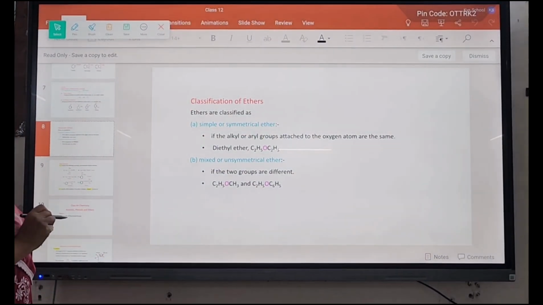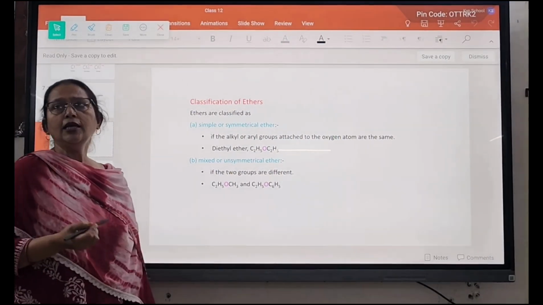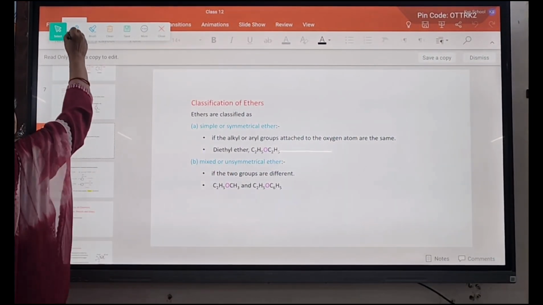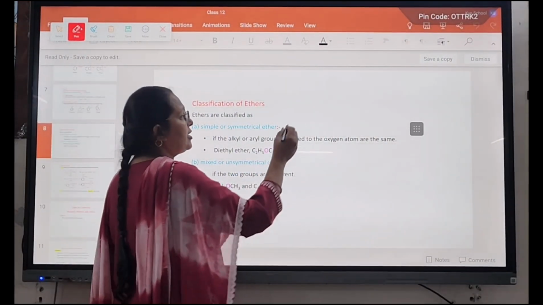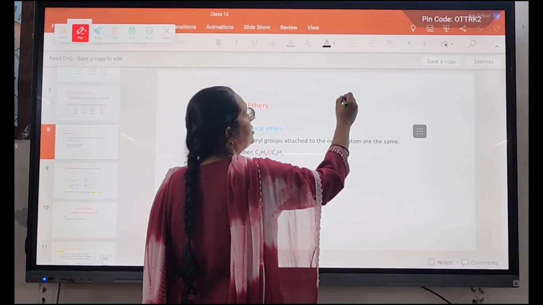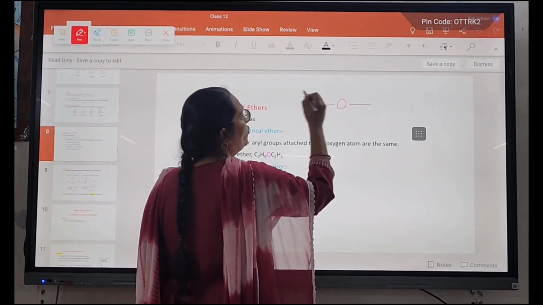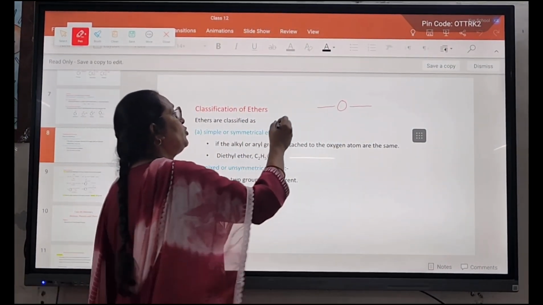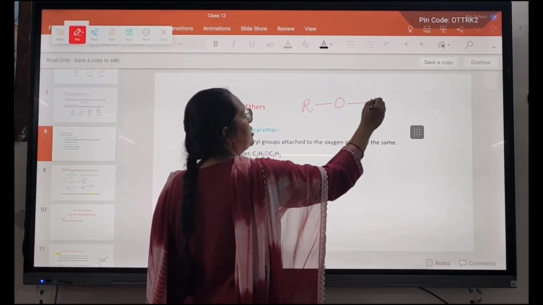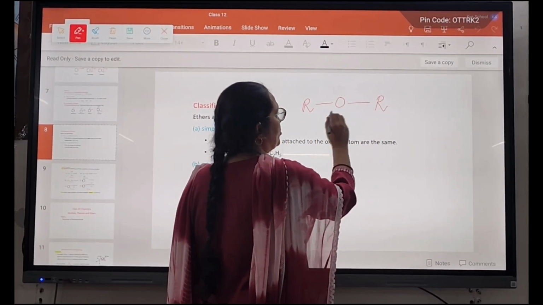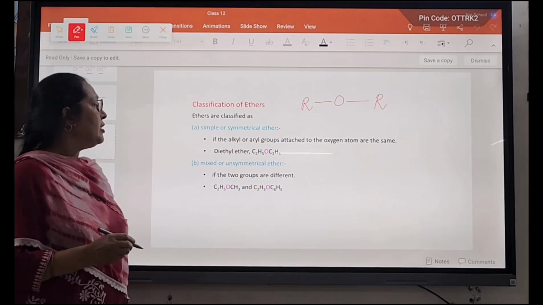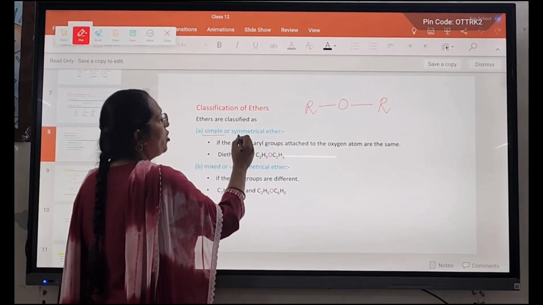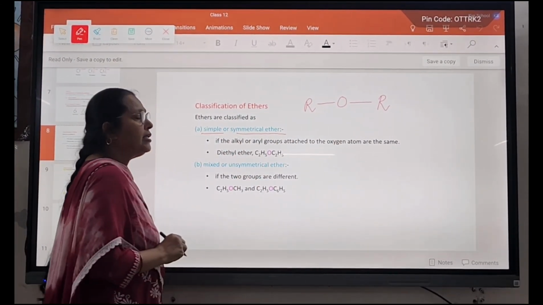Now classification of ethers. Ether is the class in which the oxygen has two valencies. Here two alkyl groups are attached. When these two alkyl groups are the same, they are simple or symmetrical ethers.